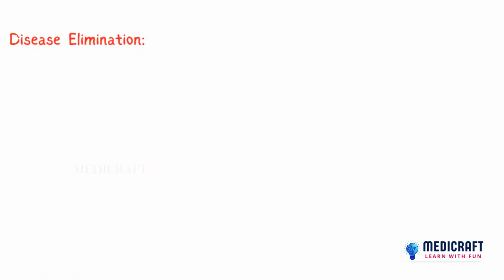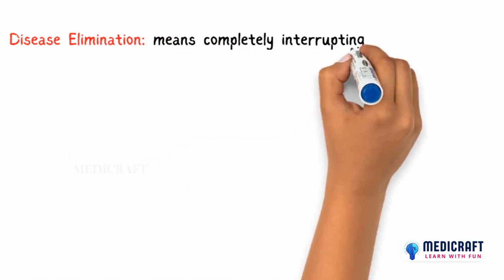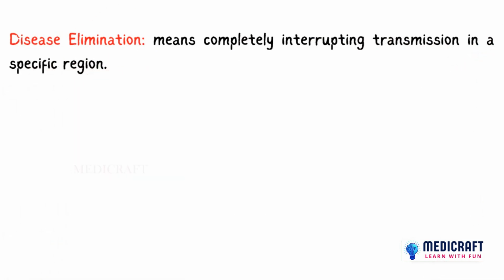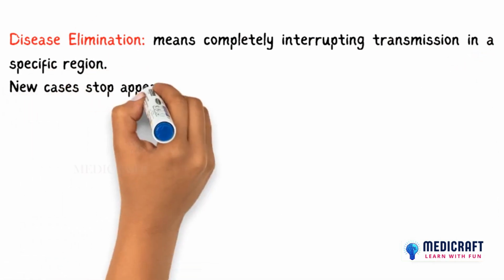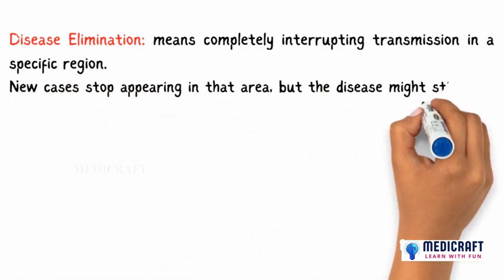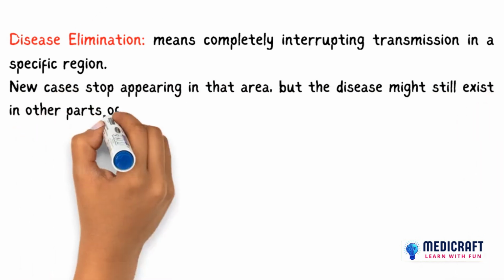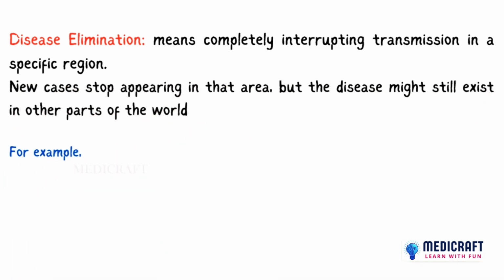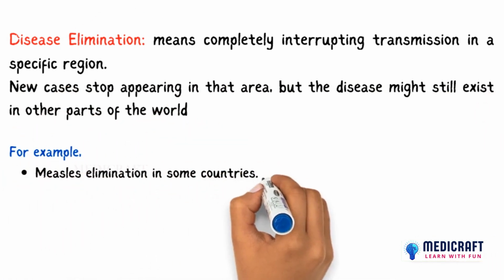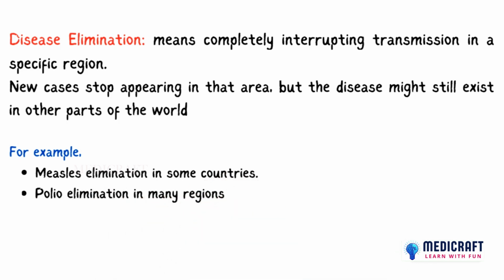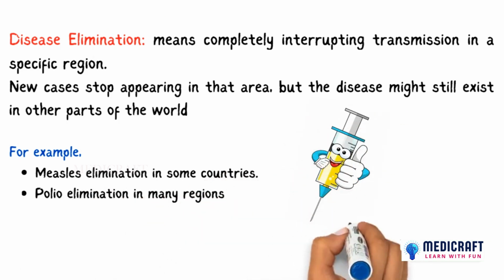All right. Now let's talk about disease elimination. Unlike control, elimination means completely interrupting transmission in a specific region. This means that new cases stop appearing in that area, but the disease might still exist in other parts of the world. Examples: measles elimination in some countries, polio elimination in many regions, thanks to vaccination campaigns. But here's the key point: if we stop preventive measures, the disease can return. That's why elimination is an ongoing process.